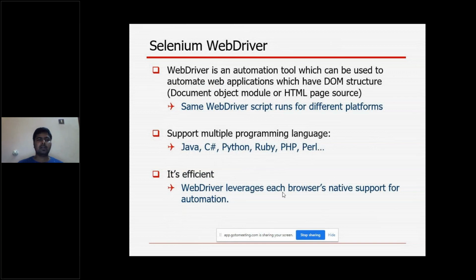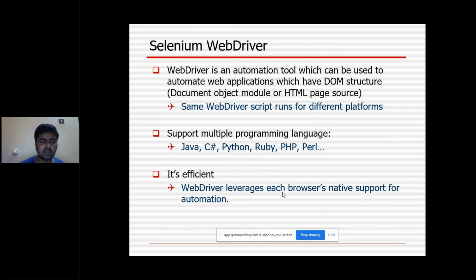What is Selenium WebDriver? It is an automation tool which can be used to automate web applications which have a DOM structure, that is, Document Object Model or HTML page source. In the second slide I showed you the Facebook page. On your laptop or system, you can open Facebook or Gmail, any page, then right click on the mouse, and at the bottom you will get the word Inspect.